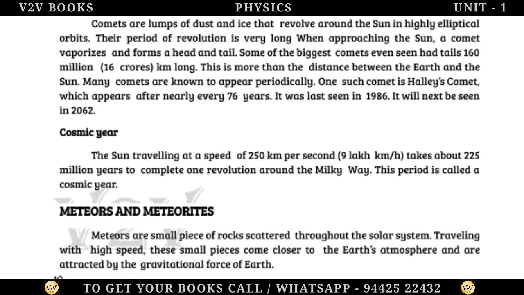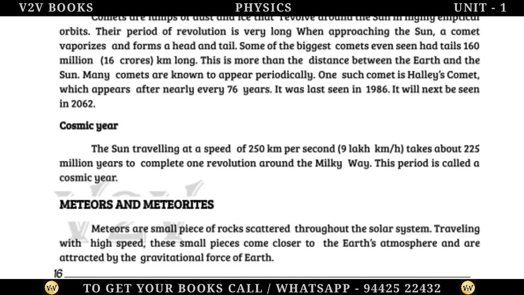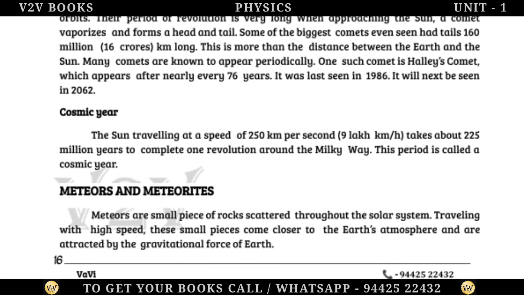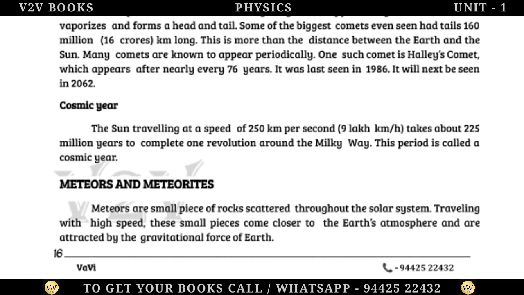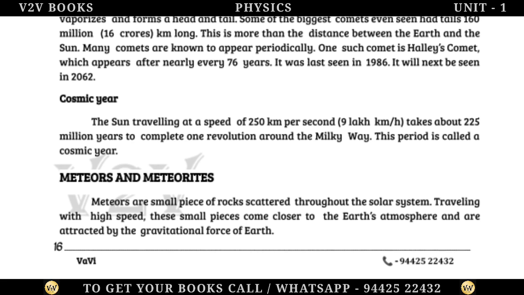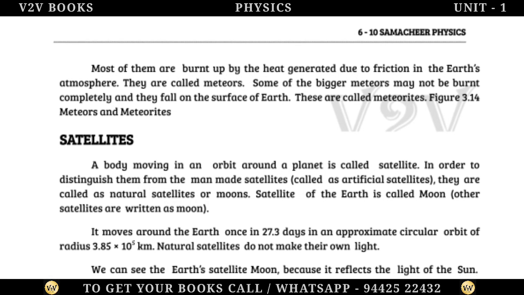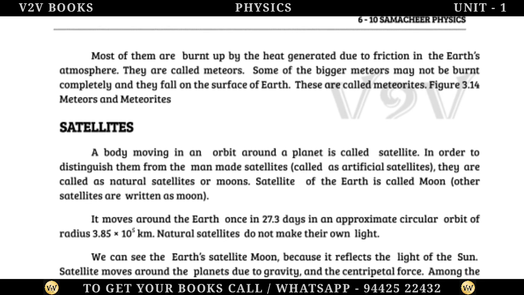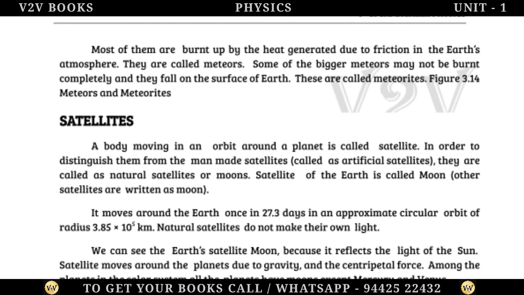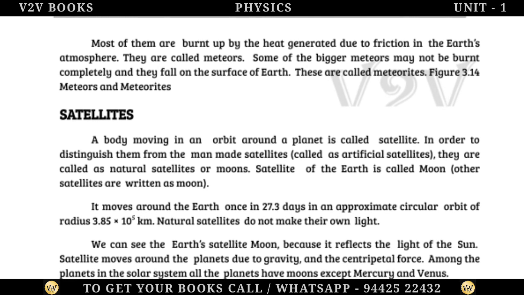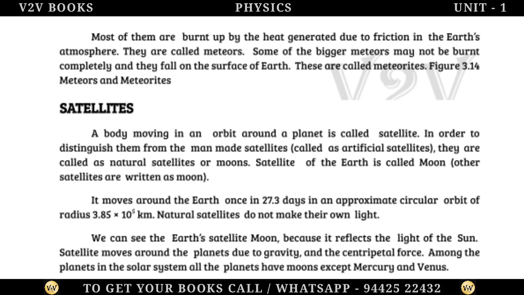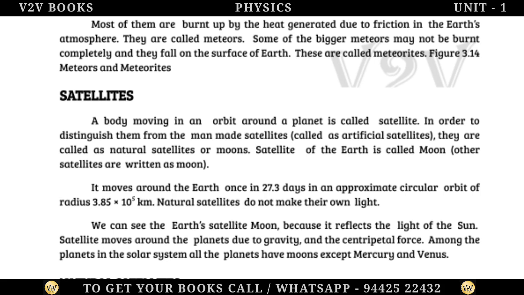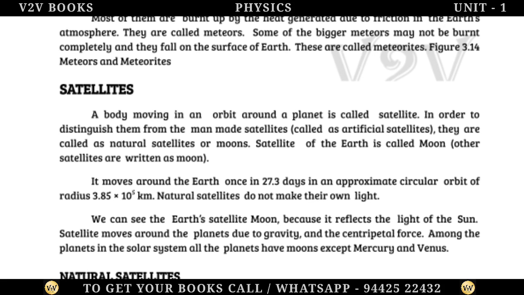Meteors and meteorites. Meteors are small pieces of rocks scattered throughout the solar system. Traveling with high speed, these small pieces come closer to the Earth's atmosphere and are attracted by the gravitational force of Earth. Most of them are burnt up by the heat generated due to friction in the Earth's atmosphere. They are called meteors. Some of the bigger meteors may not be burnt completely and they fall on the surface of Earth. These are called meteorites. Figure 3.14 Meteors and meteorites.